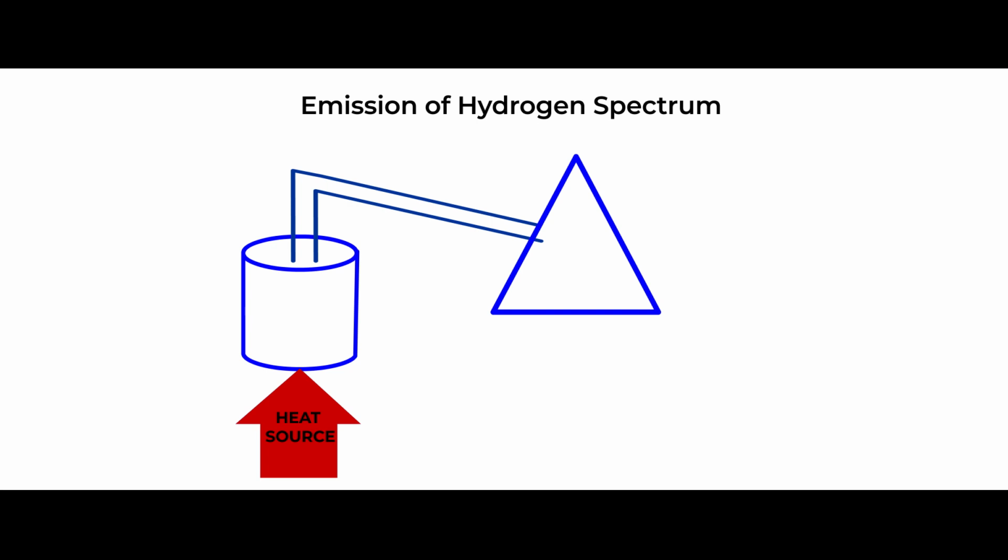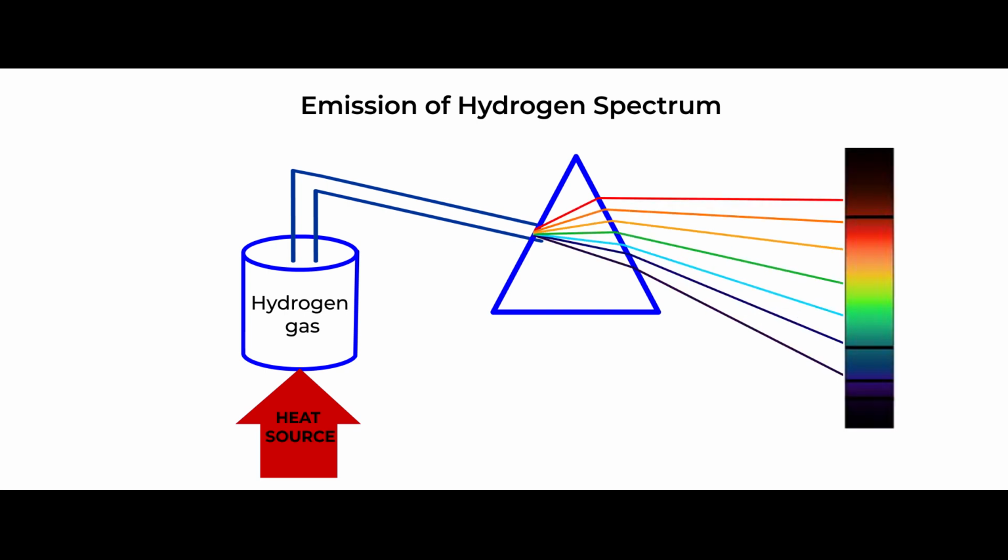When external heat energy is supplied, the electrons in the hydrogen gas get excited and start to transit from one energy level to another energy level. During this transition of electrons, they will absorb or release energy in the form of photons. If we make those photons strike the prism, it undergoes refraction, and due to the refraction of those photons, absorption line spectrum is produced. This is how hydrogen gas produces absorption line spectrum.